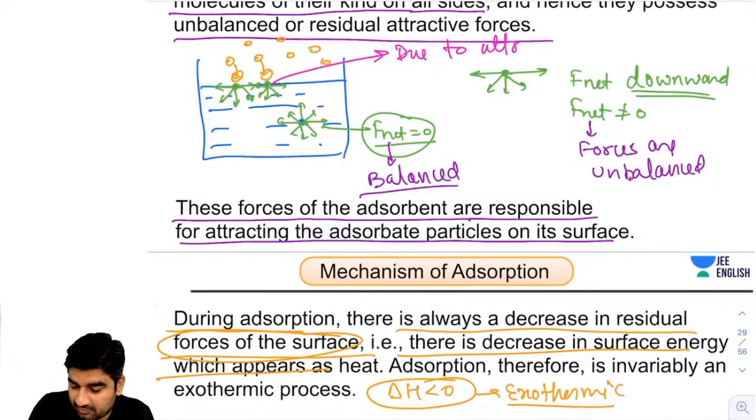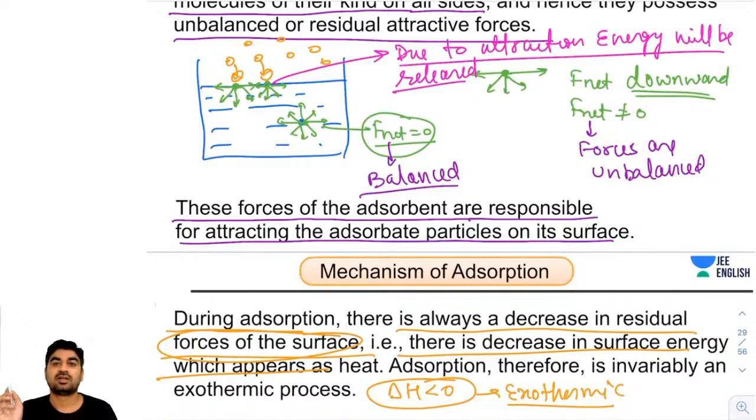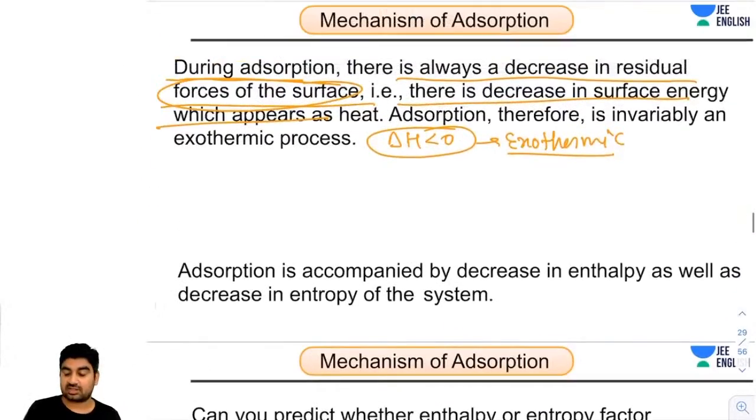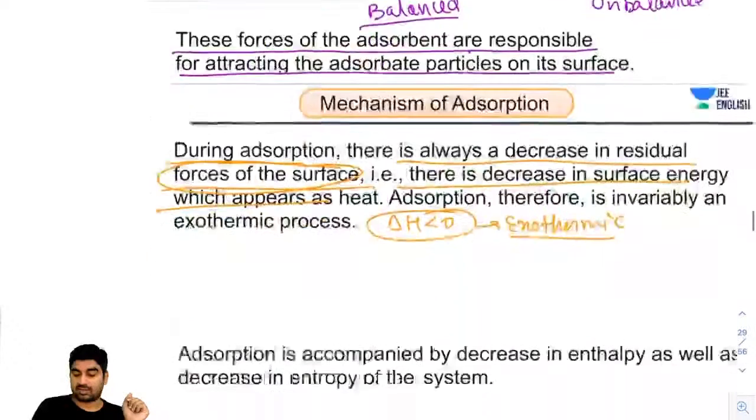Due to attraction, energy will be released. Note it down. So due to unbalanced forces, energy is being released. And now what will happen, guys?